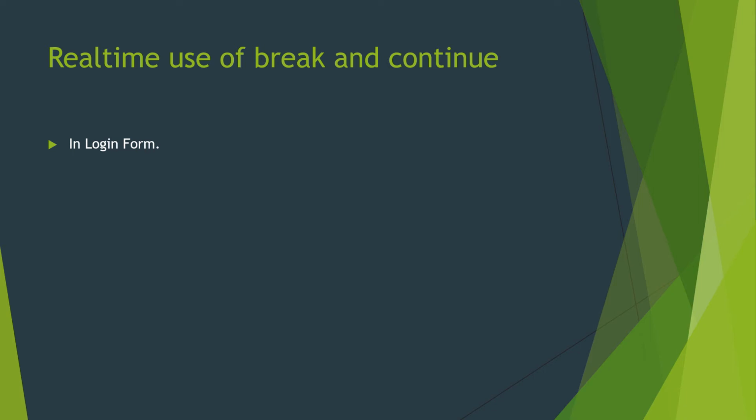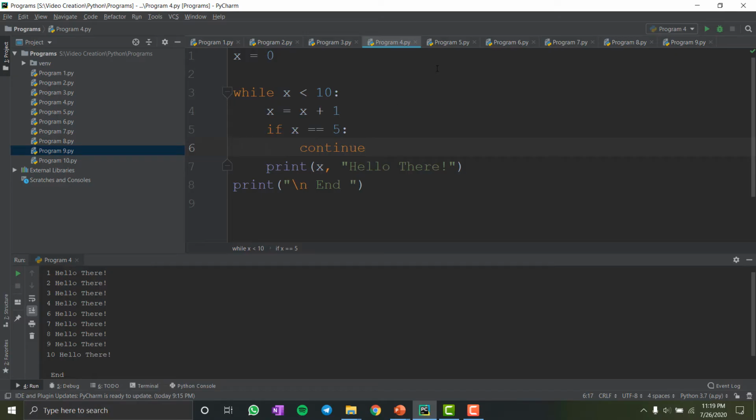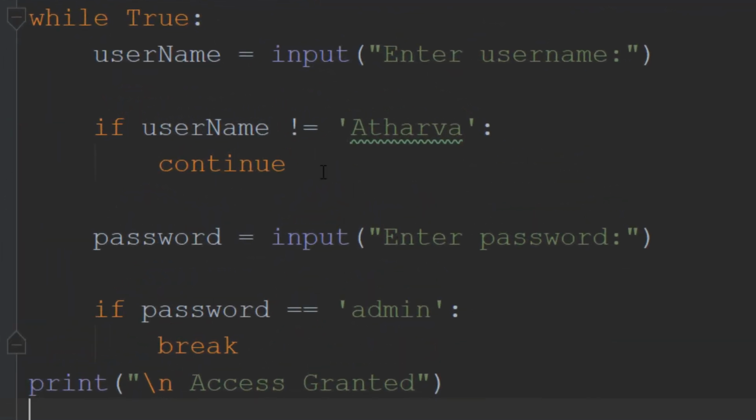Now let's look at the real-time use of break and continue. The real-time use of break and continue comes in a login form like this. Here we have a loop which is infinite.